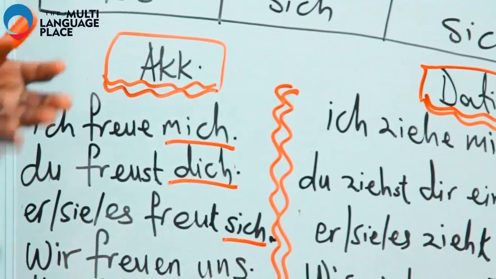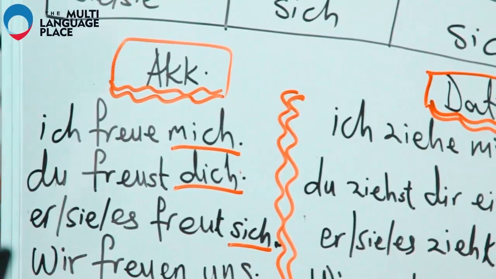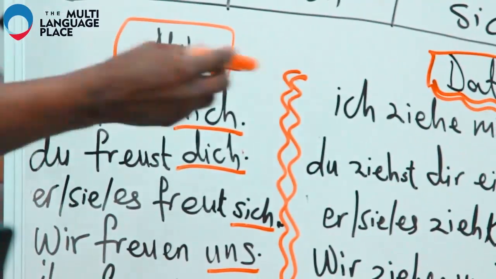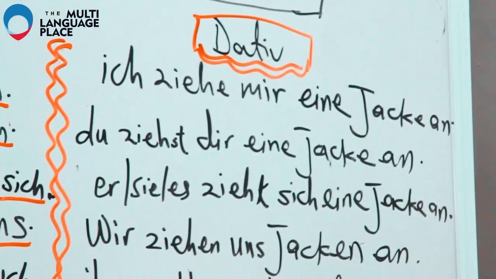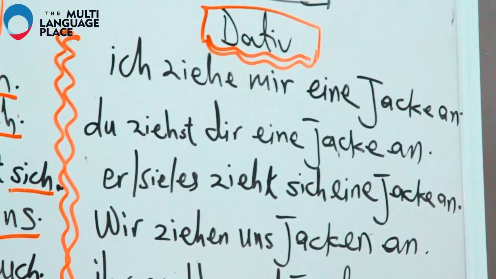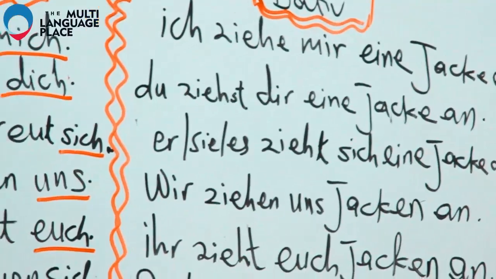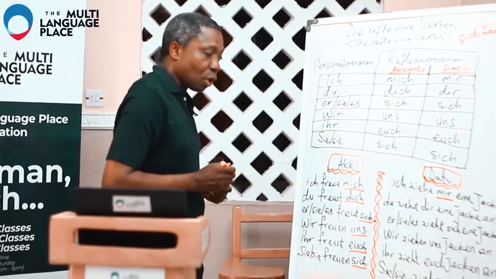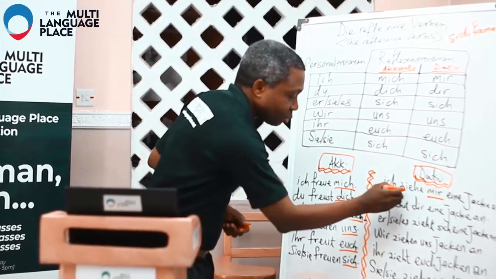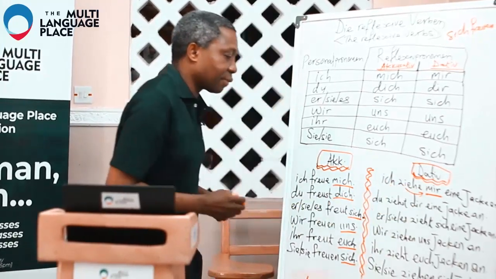And we'll go to the dative, so that we also see how the dative form of reflexive pronouns comes up in these sentences. So the first one, ich ziehe mir eine Jacke an. So, of course, you see the mir here. And of course, this verb controls dative.